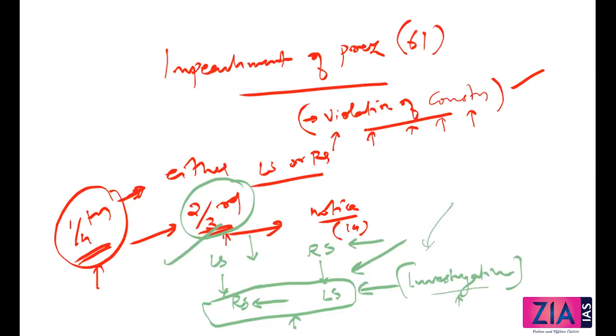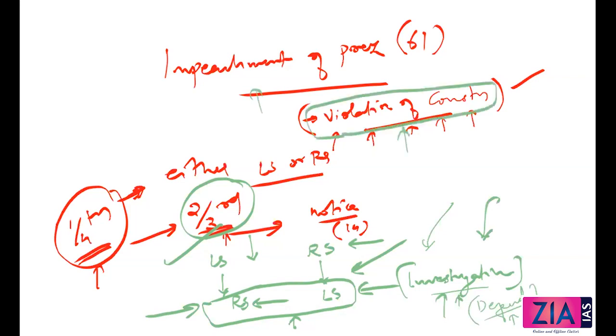But the president, in the second house, has the right to represent himself and defend himself. Because if you remember, yesterday we discussed the principles of natural justice. Nobody can be punished without being heard. Here impeachment is a punishment. There is a misconduct, and impeachment is a punishment for something which you have done. So he must be given the chance to represent himself, or he can represent himself through an attorney also. So that is about the impeachment.